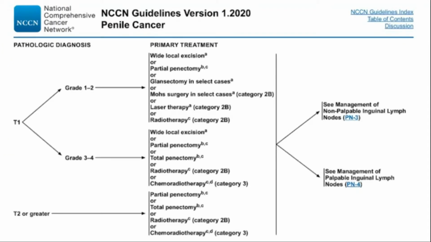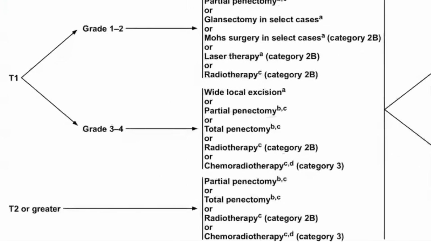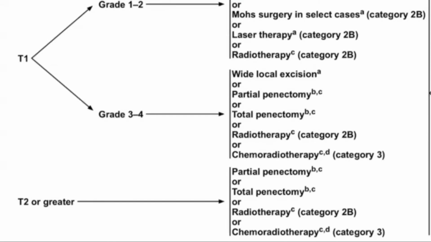Radiation provides an effective penile-preserving approach for T1, T2 squamous cell carcinomas smaller than 4 cm using either external beam radiotherapy or brachytherapy. Because 20% of recurrences occur after 5 years, continued follow-up is required as salvage penectomy for persistent or recurrent disease may be curative. The criteria for surgical staging of inguinal lymph nodes are the same whether patients undergo primary radiation or primary surgical management. Unresectable lymph nodes may be rendered operable by neoadjuvant chemotherapy or chemoradiation.